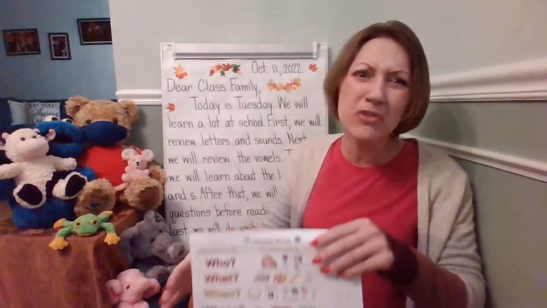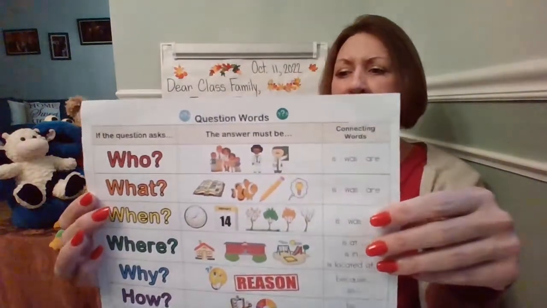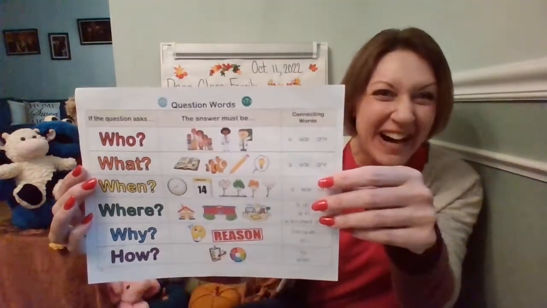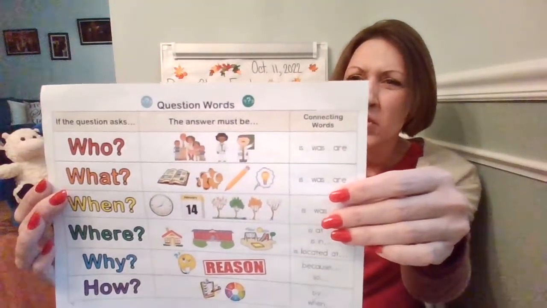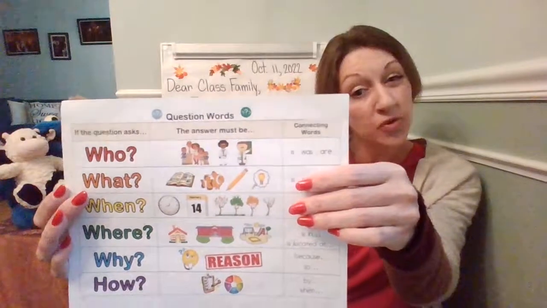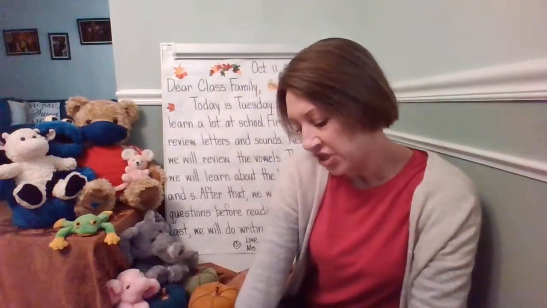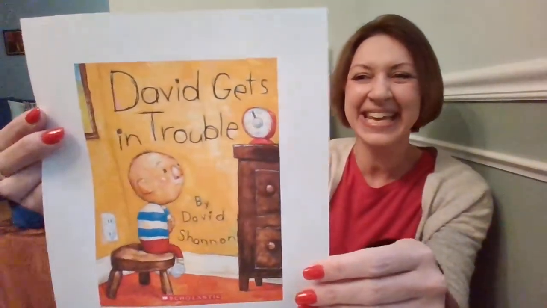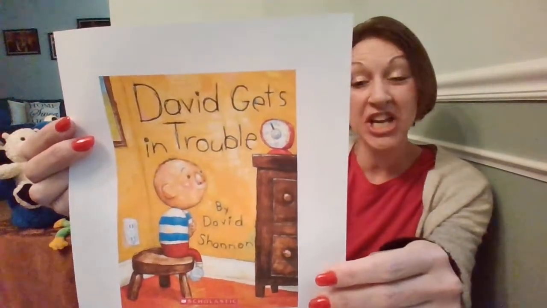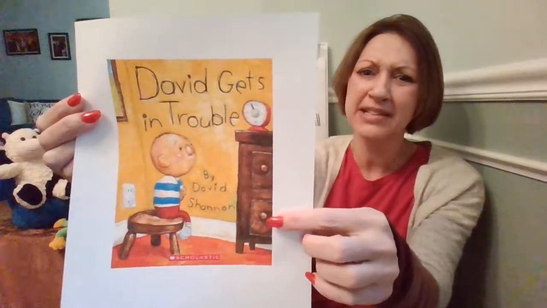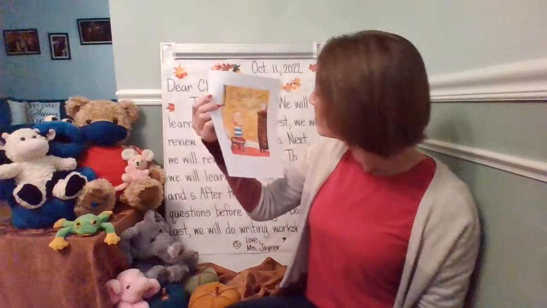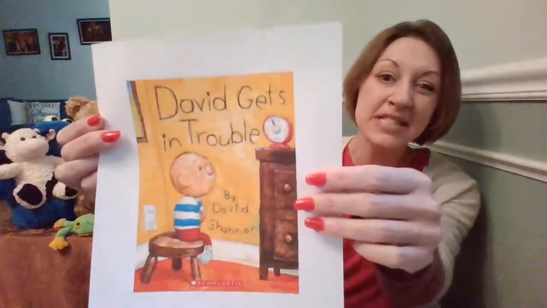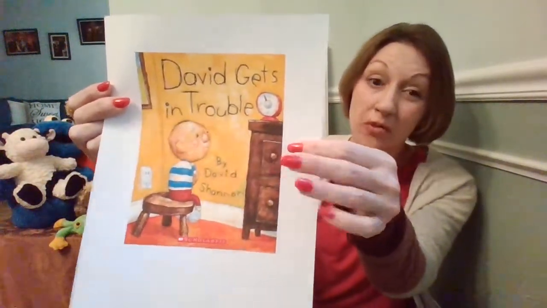Okay, so good readers ask questions like who, what, when, where, why, and how. We're going to be going ahead and reviewing some different question words before making some predictions about this book, David Gets in Trouble by David Shannon. We're going to be looking at the front cover and thinking, I wonder what this is about. And we're going to ask some questions and answer them today in class before reading the book.